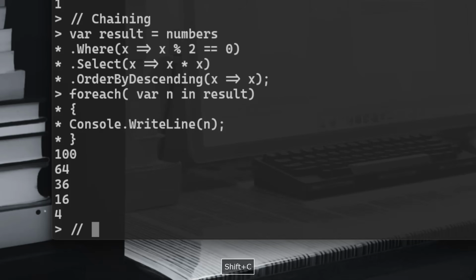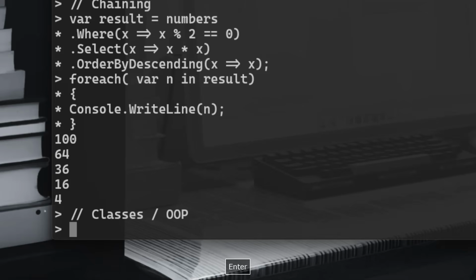Now let's talk very quickly about classes and OOP, or object-oriented programming. I will not explain to you everything about OOP in these few minutes. Plus I would expect that you understand what object-oriented programming is. But basically, this is a programming paradigm or style, because I don't know why the word paradigm scares people. Paradigm means style, guys. So this is a programming style based around objects. So everything is an object.